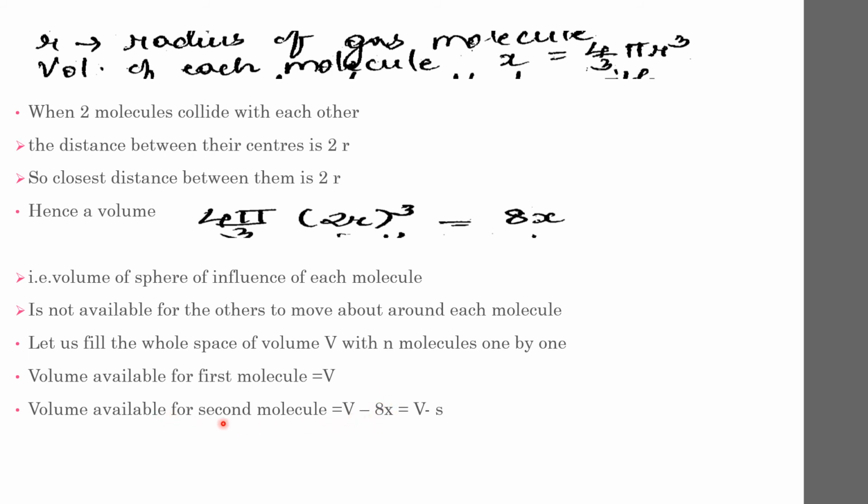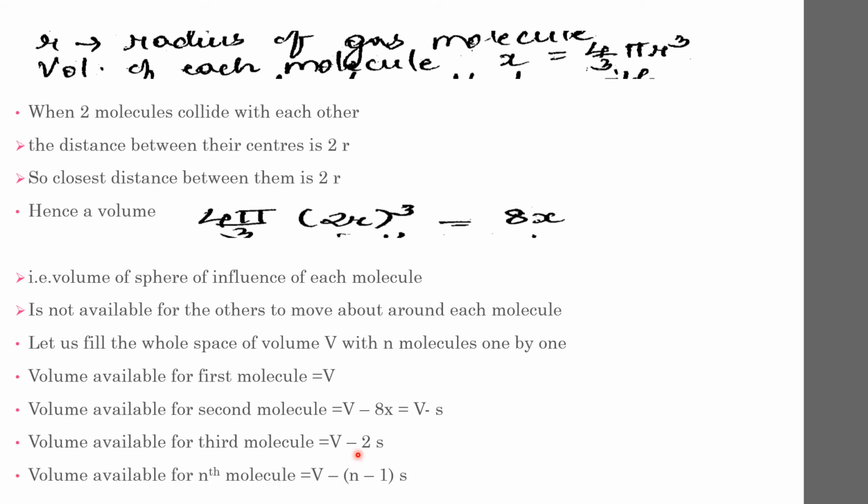So the volume available for the second molecule will be V minus 8x. This 8x we will denote as S, so this is V minus S. Same way for the third molecule, the volume available will be V minus 2S. And the volume available for the nth molecule will be V minus (n minus 1) into S.